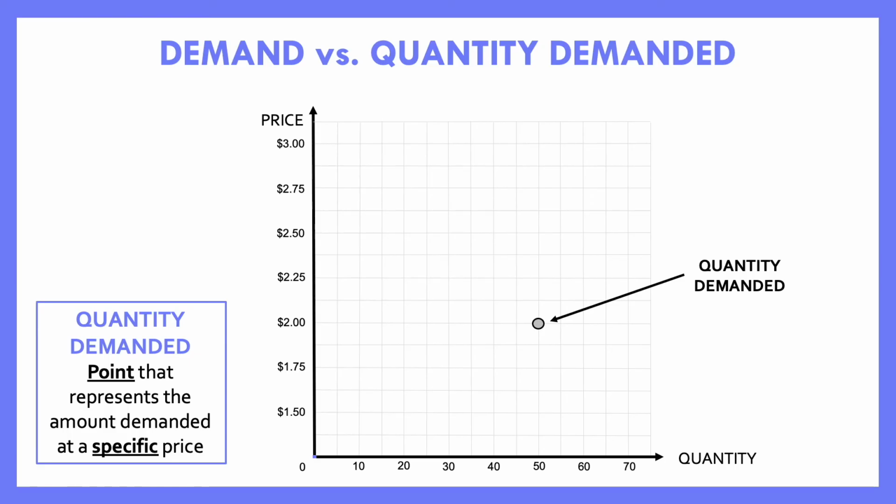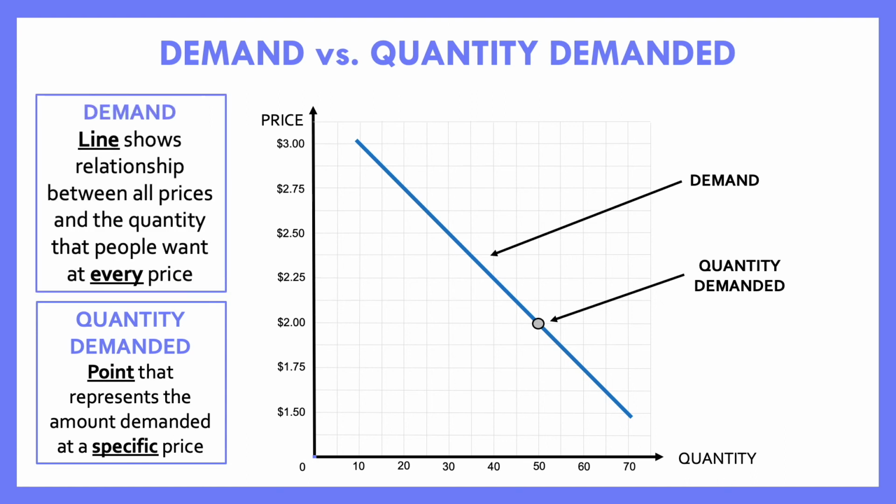Now, in contrast, this entire line is called our demand, because our demand is not a single point. It's all of those single points together, and all those single points together make up an entire line. So demand is instead a line that shows the relationship between all prices and the quantity that people want at every single price. So quantity demanded is the amount at a single price, at a specific point, and demand is the entire line that shows every price and every quantity at each price.